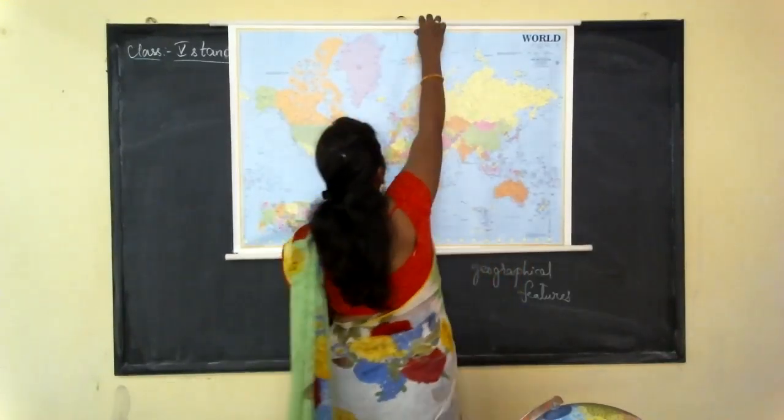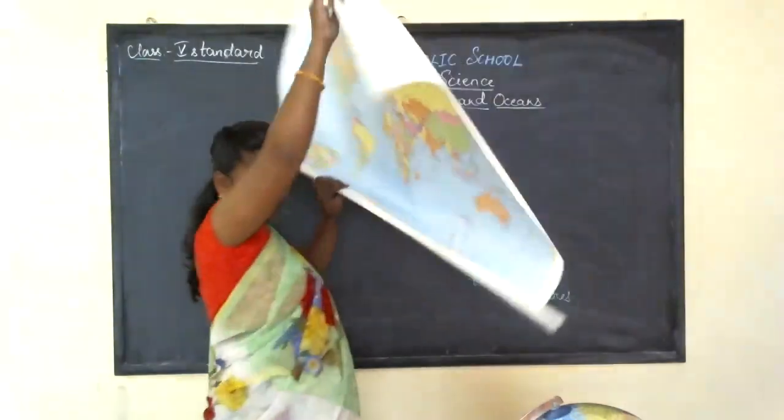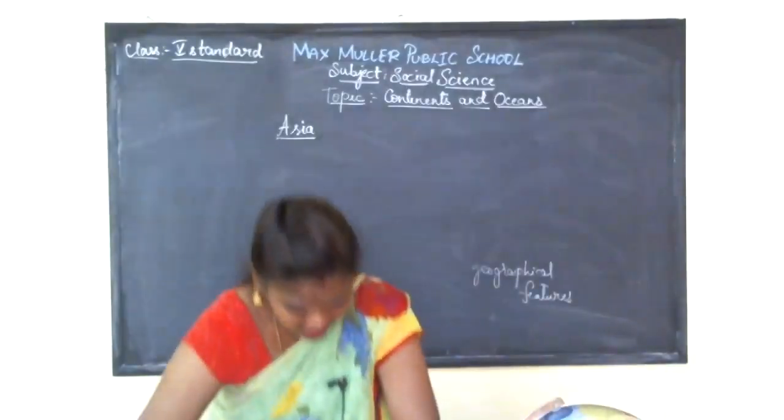I'll give you brief information on Asia.